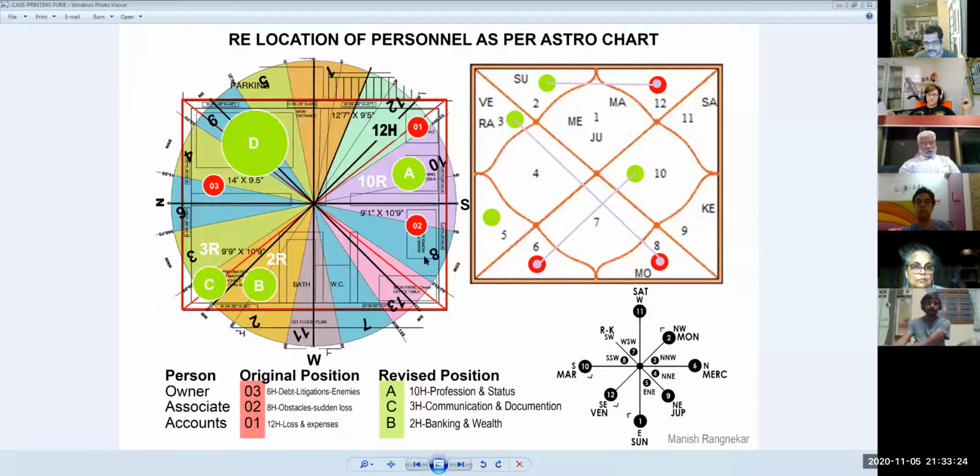This is which Rashi? 8th Rashi. 8th Rashi is in which house? 8th house. 8th house is the house of what? Obstacles. He started creating the obstacles over here. Okay. Third one is the accounts guy.